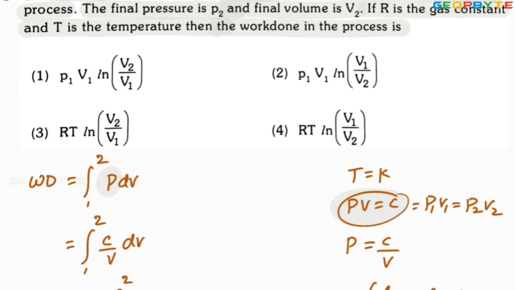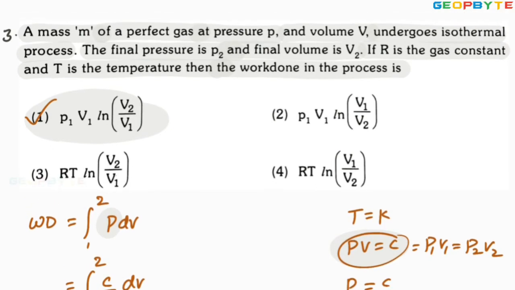Look at the very first option. The very first option itself is absolutely correct. P1 V1 ln V2 by V1. This problem is also an equally important problem. That's why I am making this also a 5-star problem. 5-star problem means the most expected problem in the competitive exams. Let us take another problem.